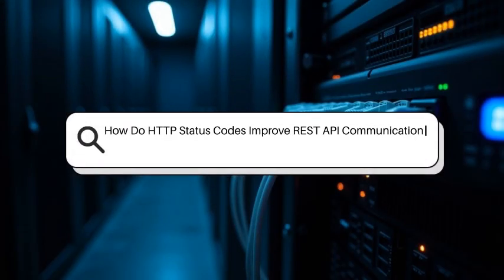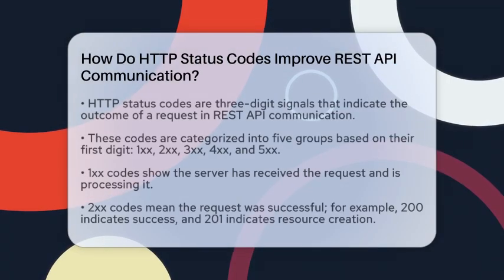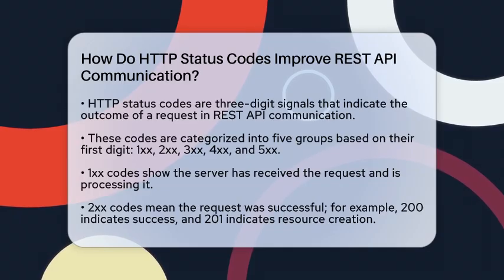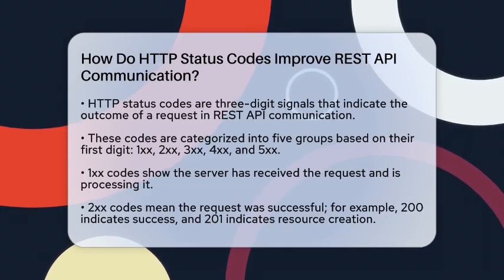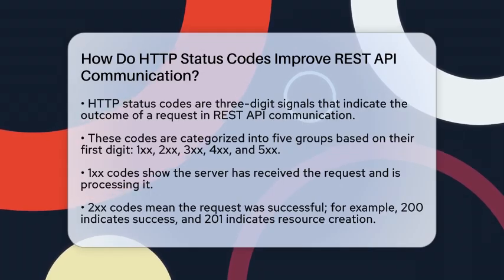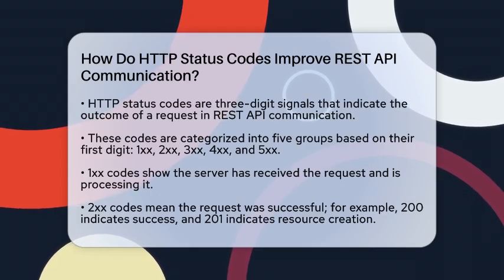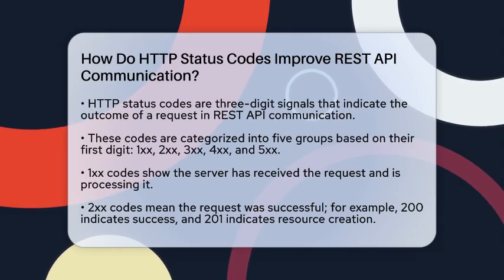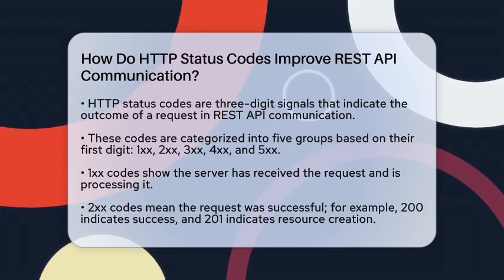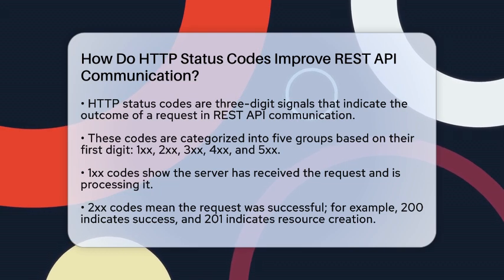How do HTTP status codes improve REST API communication? Imagine trying to understand a message without any clues about its meaning. That's what communicating with a REST API would be like without HTTP status codes. These codes act like signals that tell you what's happening behind the scenes. When you build APIs with Express, a popular framework for Node.js, these codes become your best friends. They help your server and client speak the same language clearly and quickly.